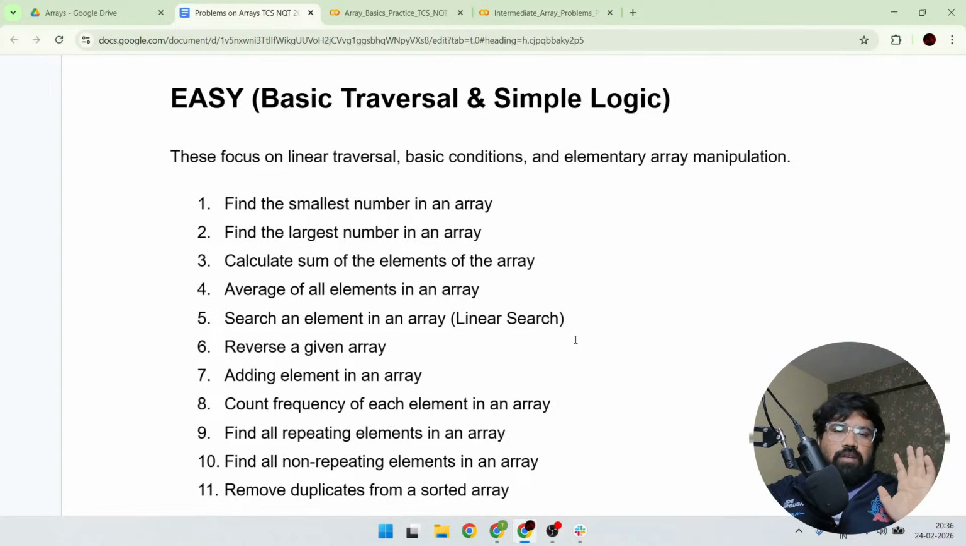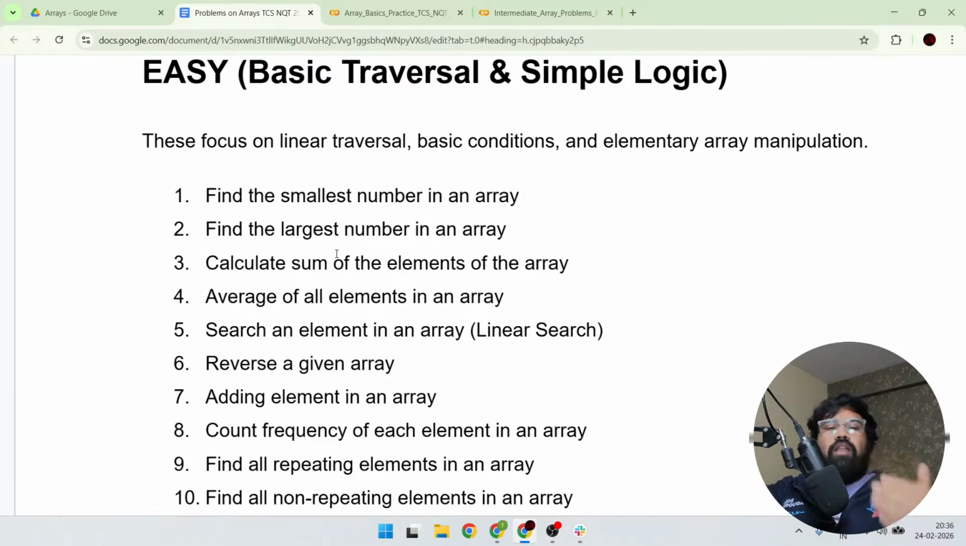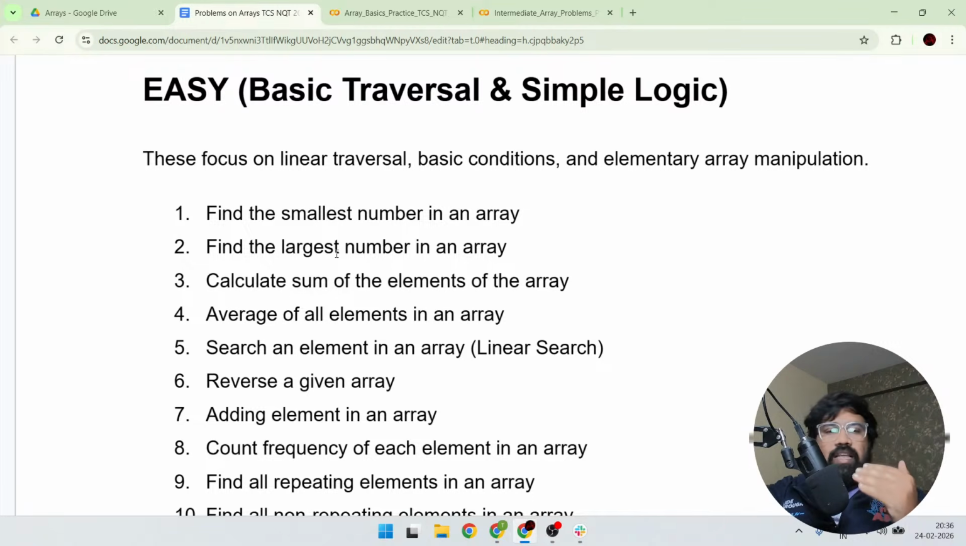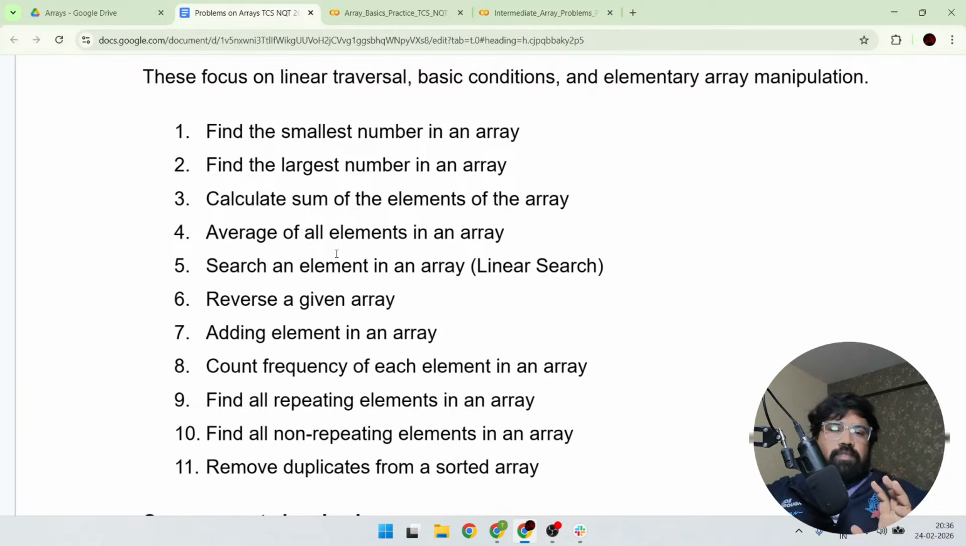Today, arrays. At the basic level, they will ask for linear traversal, basic conditions, or elementary array manipulation problems. For example, find the smallest number in the array, find the largest number, calculate the sum of the elements, average of all the array elements, search an element in the array, reverse the array, adding elements in the array, count frequency of each element, all repeating elements and all non-repeating elements in the array, and remove the duplicates from the sorted array.